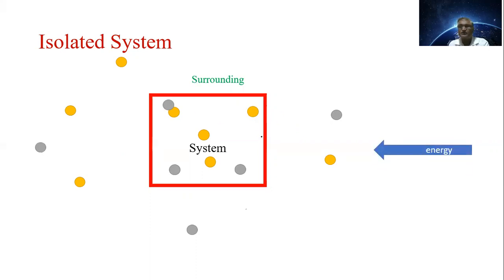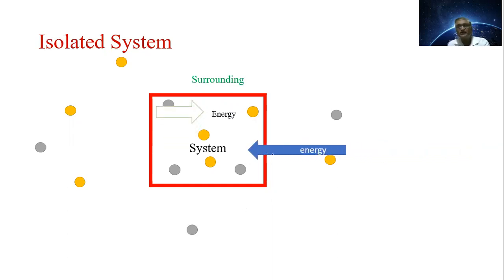And such type of system, that is we can see here, there is no exchange of matter taking place between the system and the surrounding. What is about energy? Energy can also not be exchanged here. या ठिकाणी एनर्जी सुद्धा एक्सचेंज होत नाही. Neither energy nor matter, and such a system is called as the isolated system.